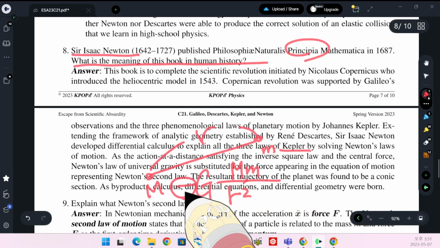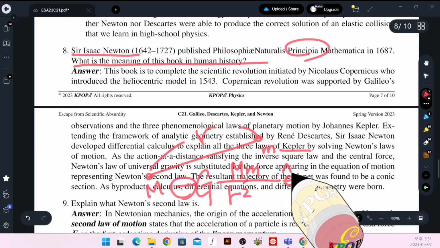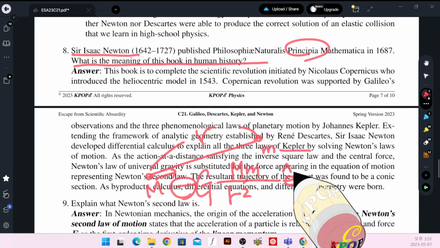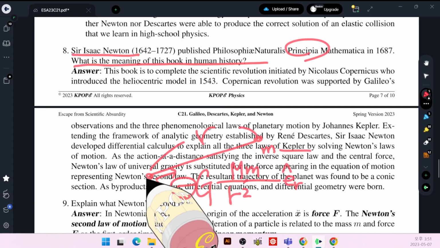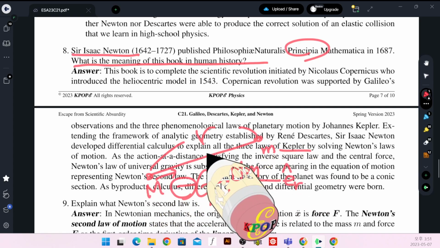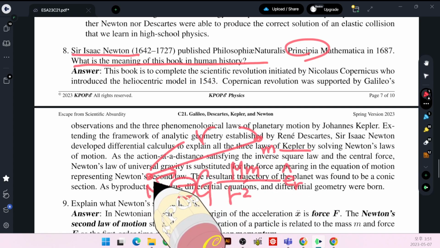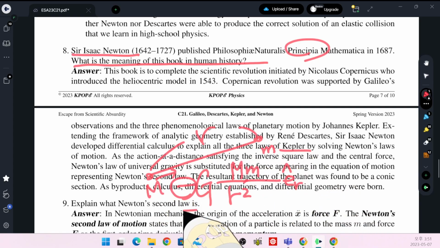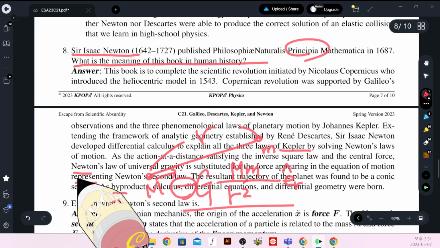The negative sign means attractive force, and here is the unit vector parallel to the straight line connecting the sun to the planet. This is Newton's law of gravity, the universal gravity.